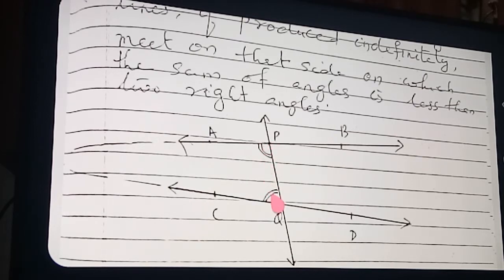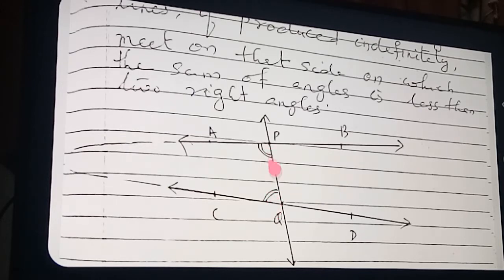Here, 2 angles sum, you take care very clearly. If you are measuring and adding, you can see that their sum is less than 180 only will come. And these angles you see, here you can see these angles are obtuse angles. And their sum, you add and see, their sum is greater than 180 also will come. So this angle sum is how much coming? Less than 180, no? So the postulate is stating this only.